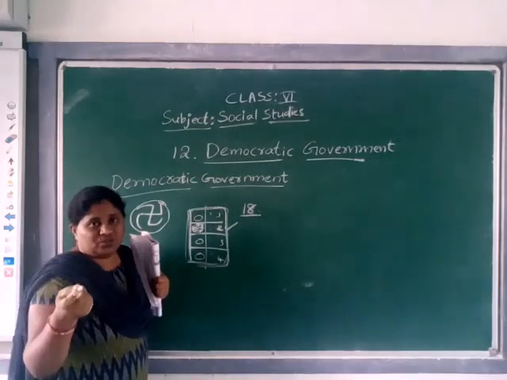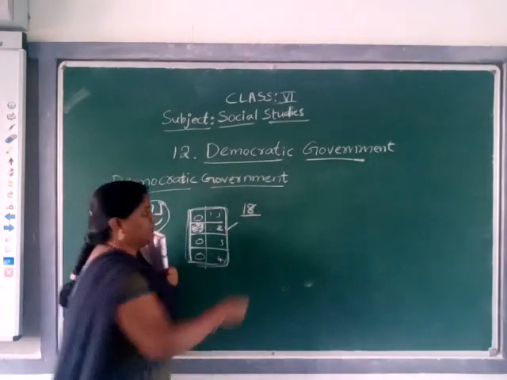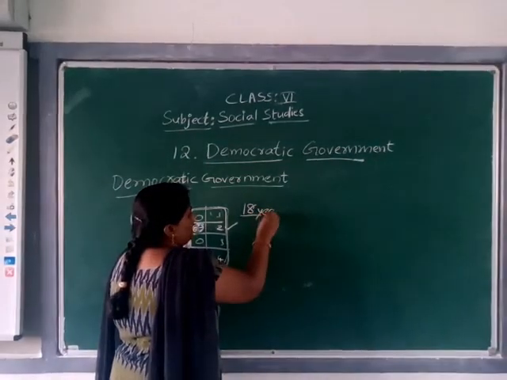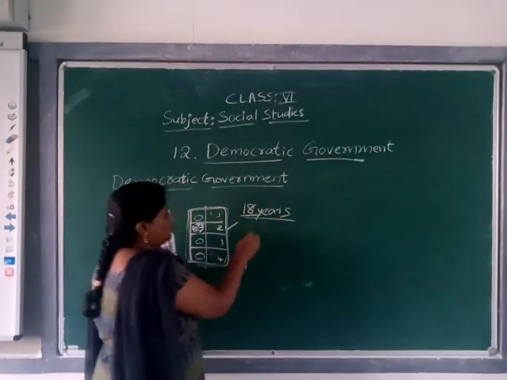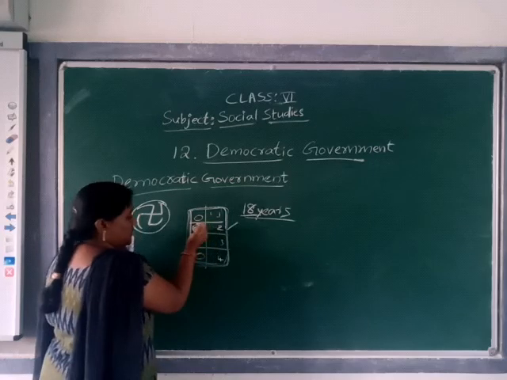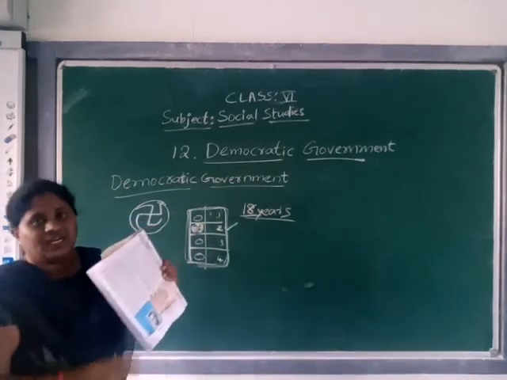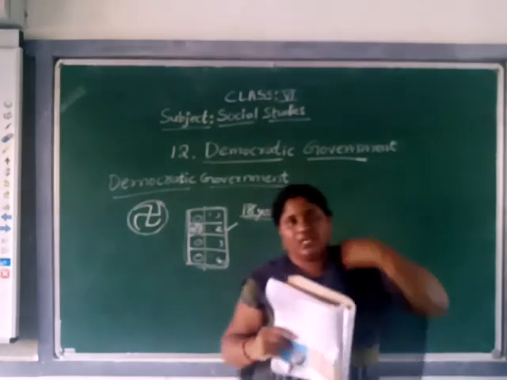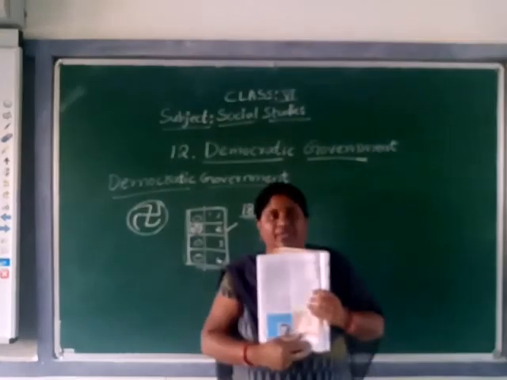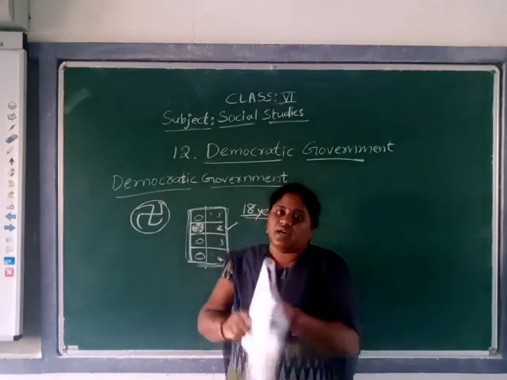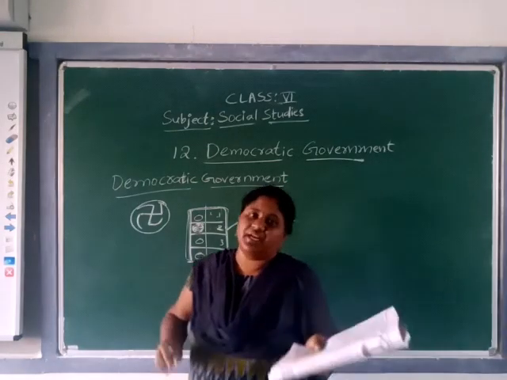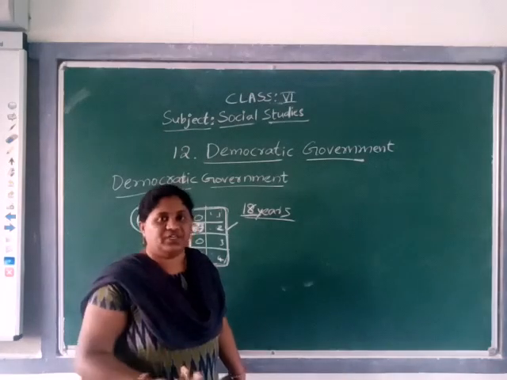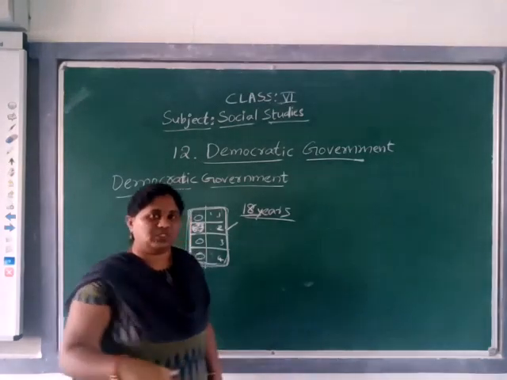You people now do not have the right to vote. Whoever has crossed 18 years of age can go and vote. Understand? So whoever has a voter ID, they will go and participate in the voting. Understood?